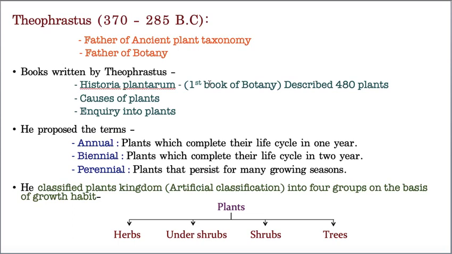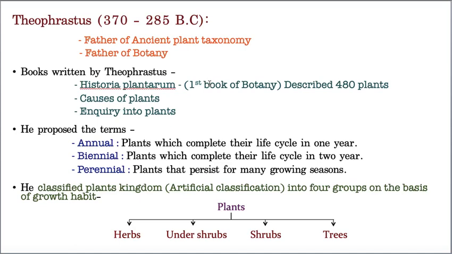And biennial, in the name itself the meaning is given, biannual, that means 2 years. The plants which can complete their life cycle in 2 years. For example, carrot, beetroot, radish, these are all 2 year living plants. So the plants which live for 2 years are called as biennials.